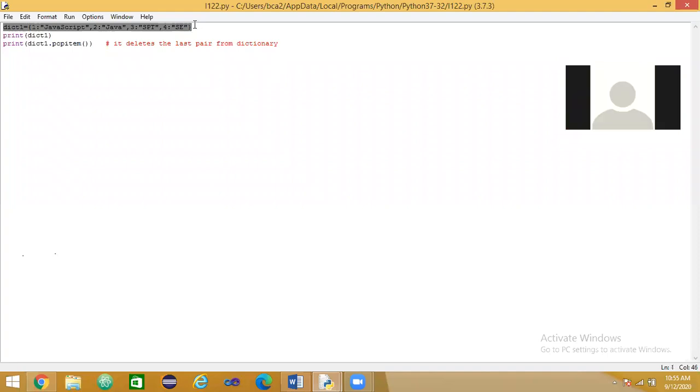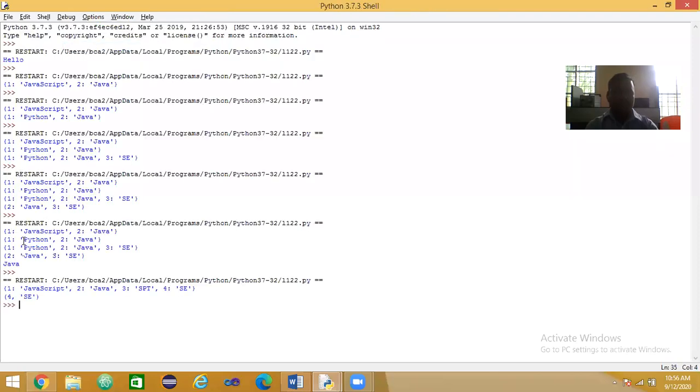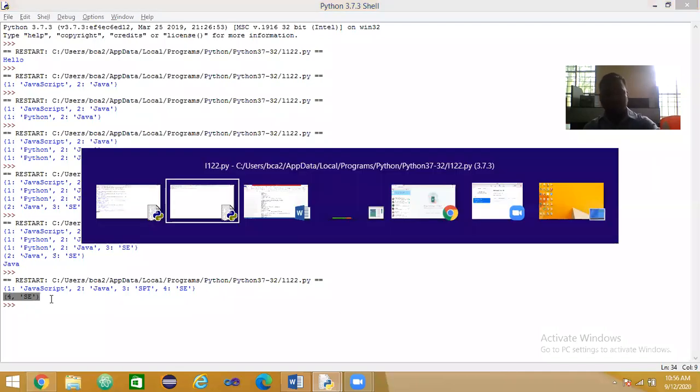SE. 4 colon SE is the last pair, item or element or data or pair, whatever you call. I will run this program. See here, it takes the last pair using the popitem function.